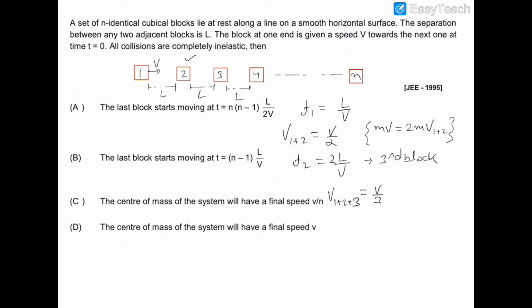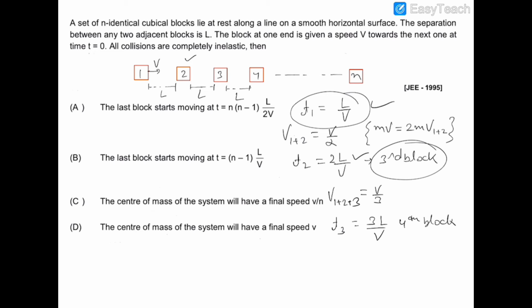And therefore the time after which it will strike the fourth block will be equal to 3L by V. So the first time is L by V. Now the total time for the third block to move will be L by V plus 2L by V. Now the total time for the fourth block to move will be the sum of all these three times.